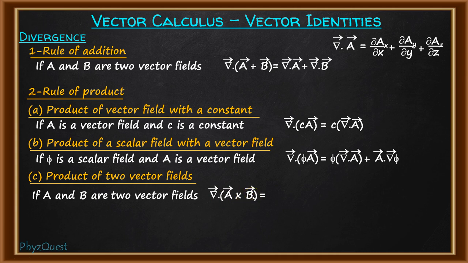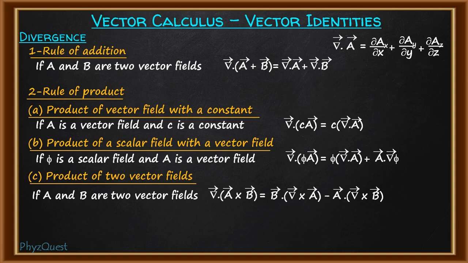So this will be equal to the cross product of the del operator with vector A and then its dot product with vector B. So this will be B dot del cross A, and minus the second term will be the cross product of the del operator with the second vector, vector B. Then the dot product is taken with the first vector, that is vector A dot del cross B. So this is the expression for when divergence is taken for the cross product of two vector fields.